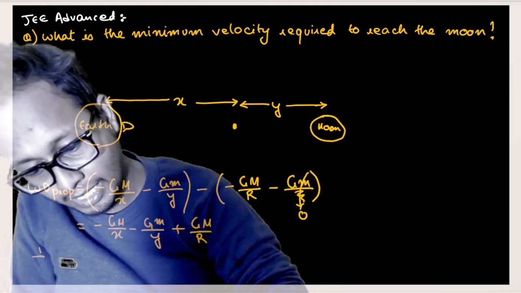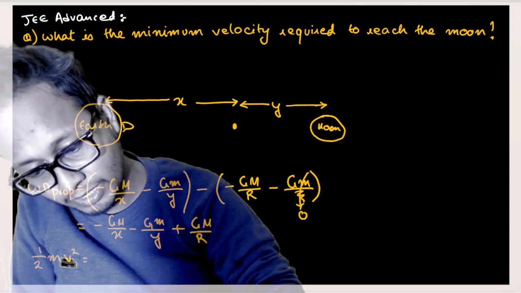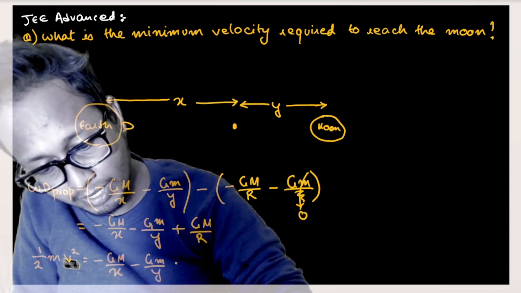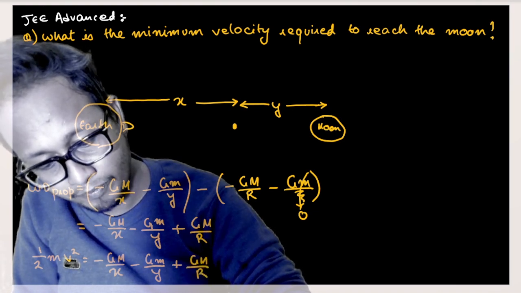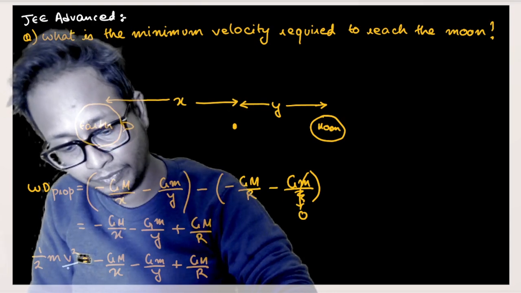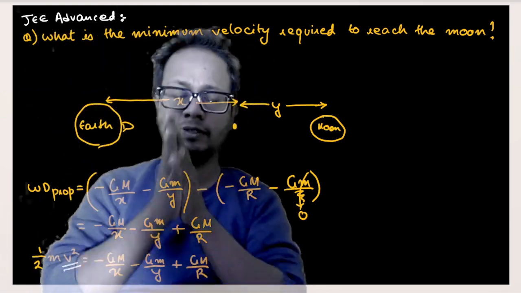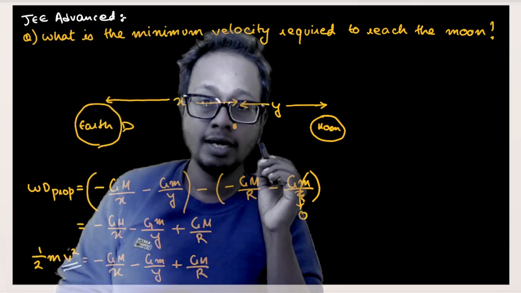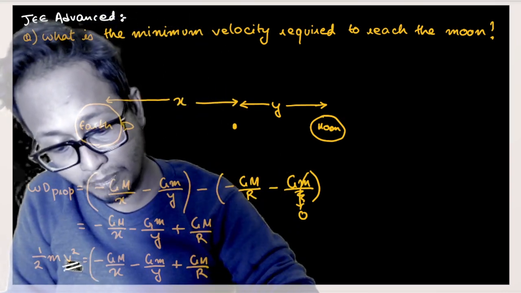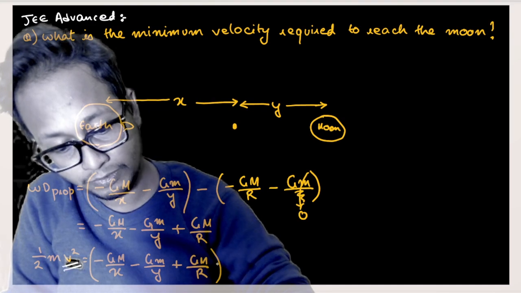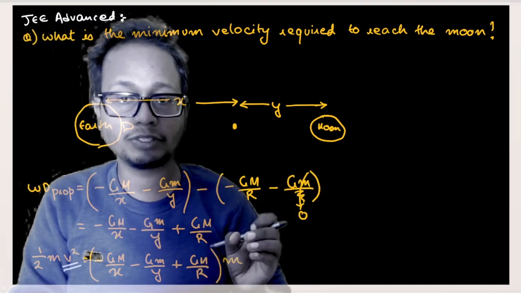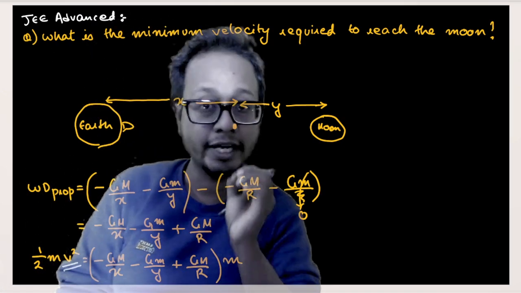So kinetic energy, half mv squared, is equal to minus GM by x, minus Gm by y, plus GM by capital R. And the v out here is the minimum velocity that was required. We have to find this v. Just solve the PYQ. Achha, one more important thing. Out here I was working with potential. To find the work done, you have to multiply the entire thing by the mass of the satellite. This m is the mass of the satellite. So out here the work done would be this entire term times the mass of the satellite. This is nothing but the potential, or work done on 1 kg.